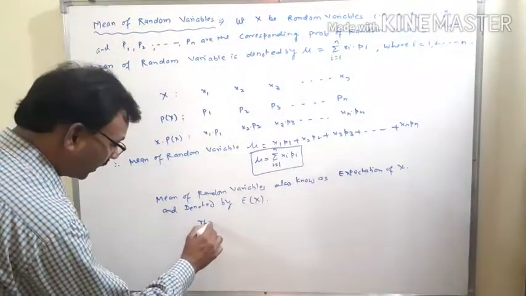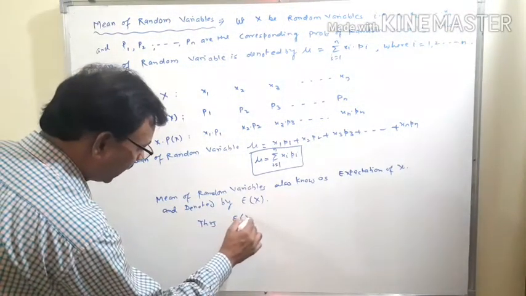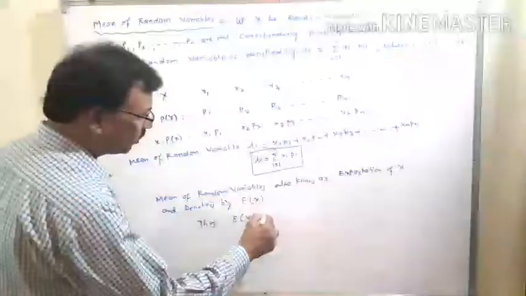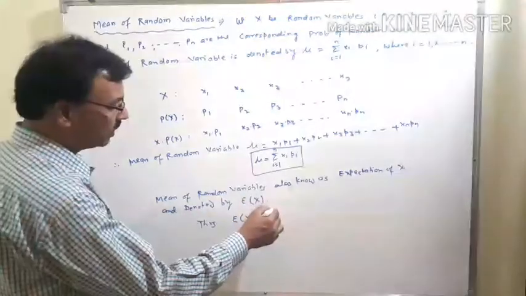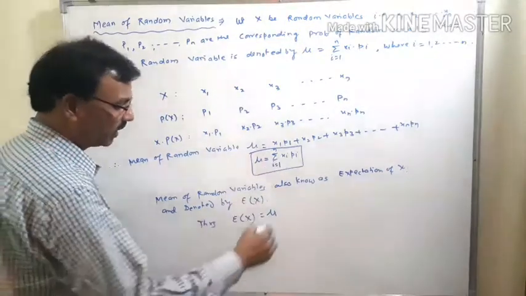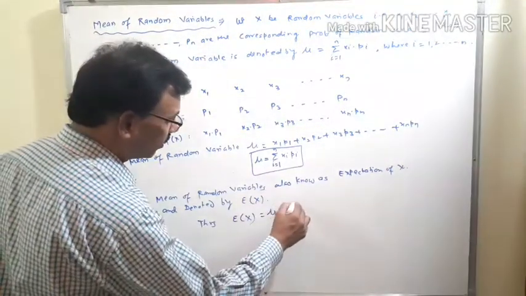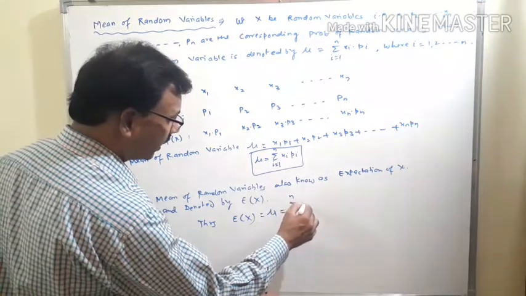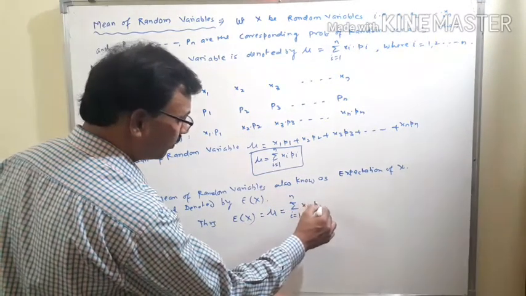Thus we can write E of x, that means the mean of the random variable, will be equal to mu, because mu is also the mean of the random variable, and this will be equal to the summation, i equal to 1 to n, of xi into pi.